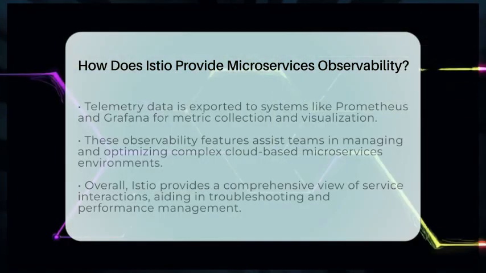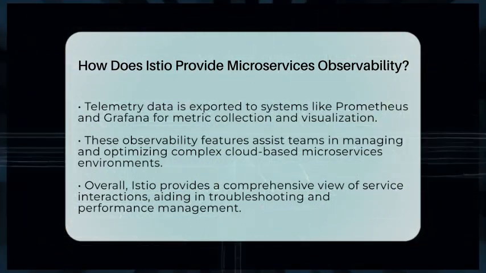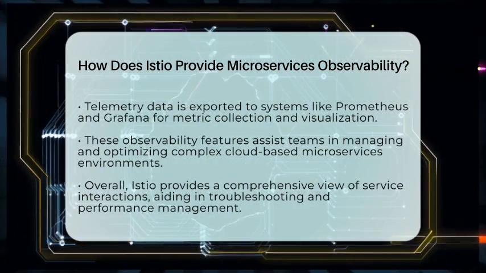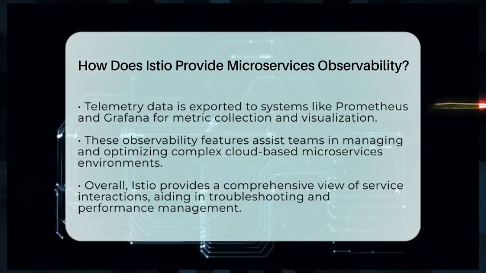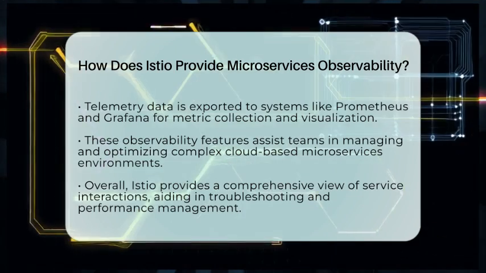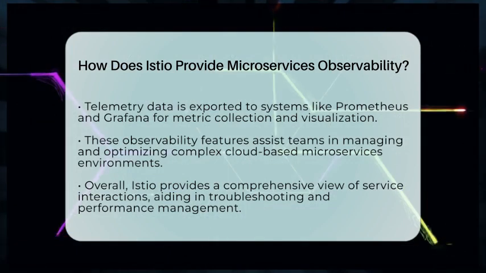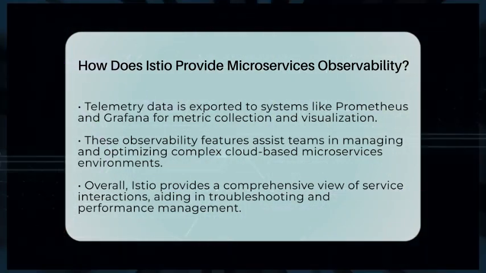In cloud environments like Amazon Web Services, Microsoft Azure, or Google Cloud, managing complex microservices architectures can be challenging. Istio's observability features help teams monitor, troubleshoot, and optimize their services efficiently. It provides a unified view of the system, making it easier to spot issues early and keep everything running smoothly.